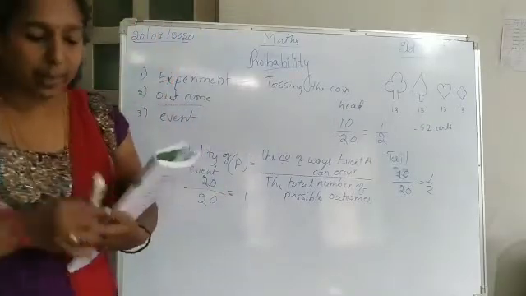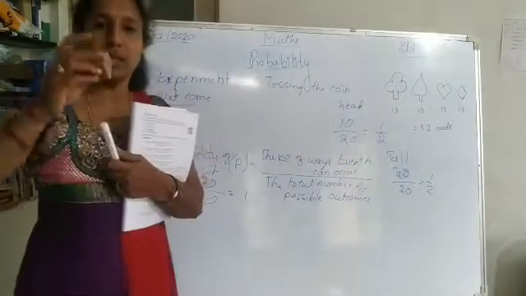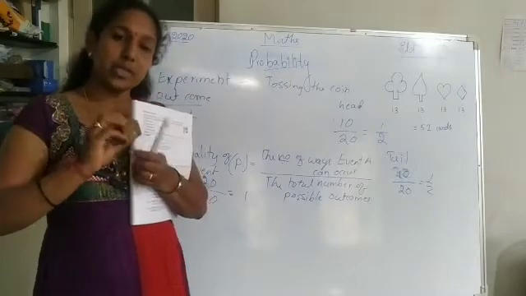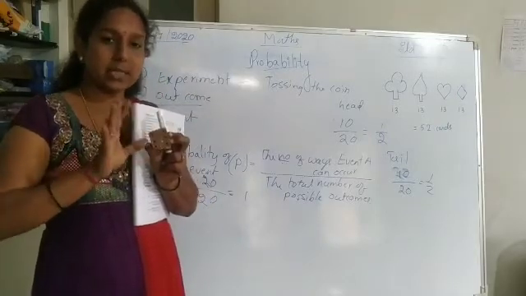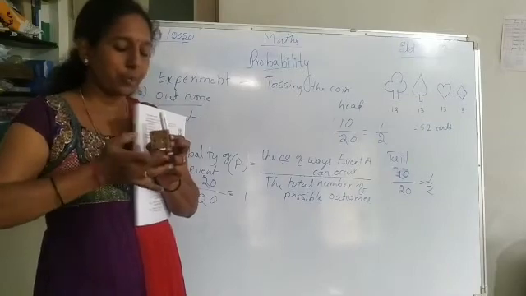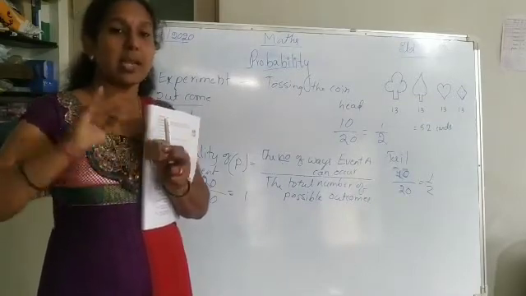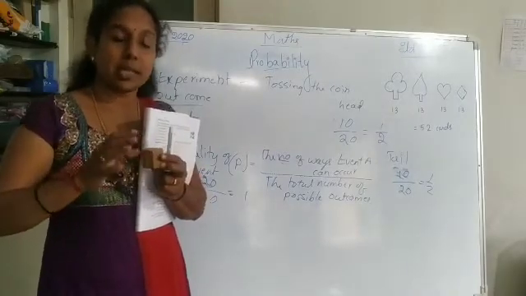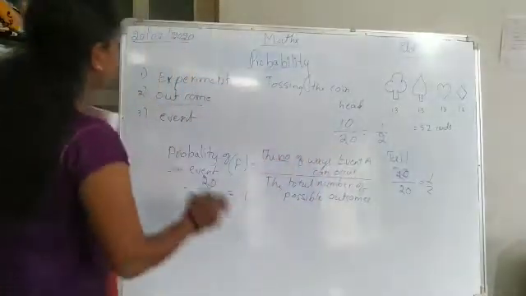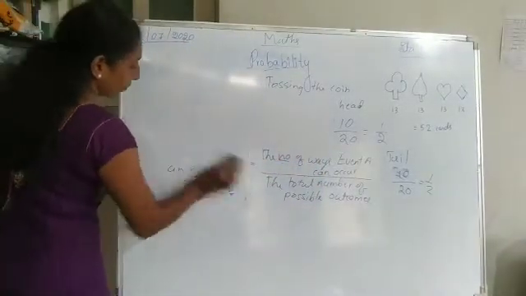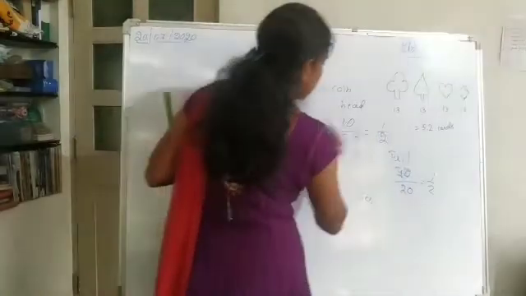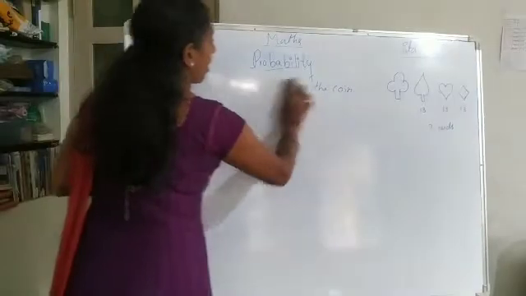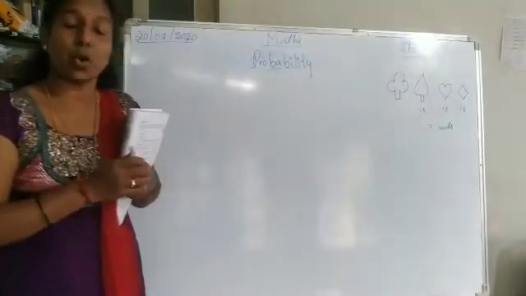Next is rolling a die. Here I am taking one die. It is not actually a complete die, but the numbers are marked. If you see here, how many faces does it have? 6: 1, 2, 3, 4, 5, 6. In each face there are dots: 1 dot, 2 dots, 3 dots, 4, 5, 6. There are 6 faces like that.